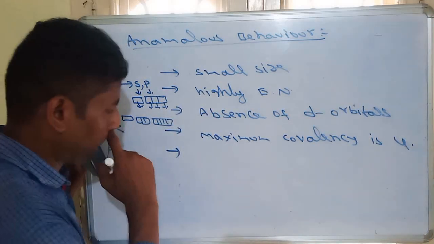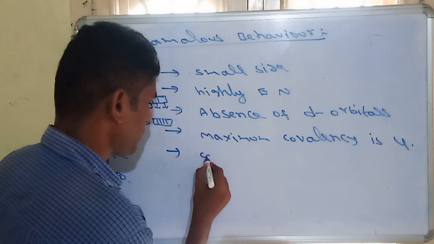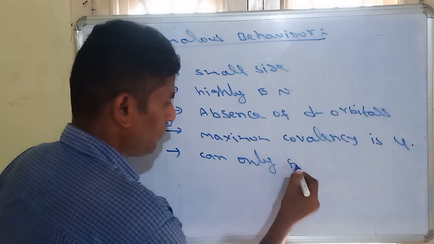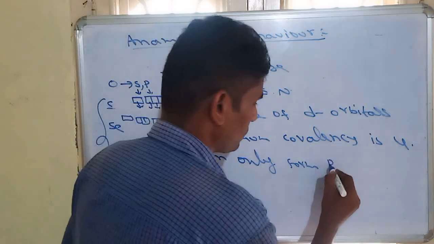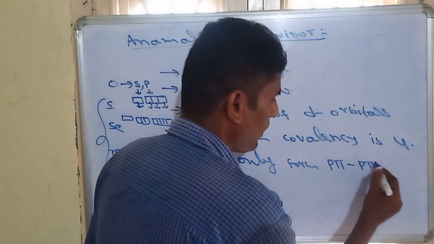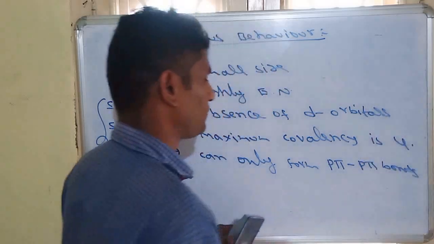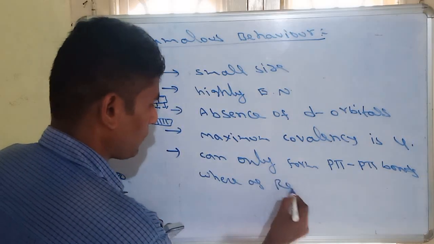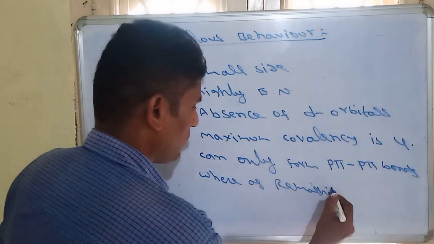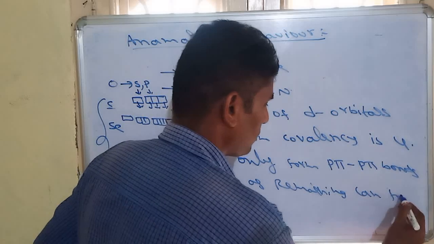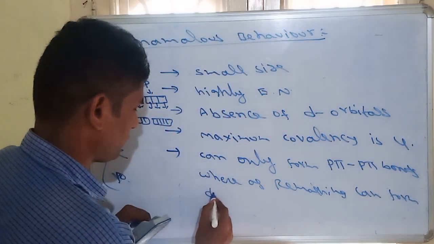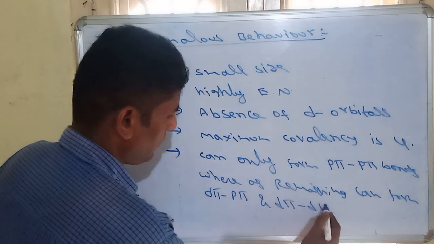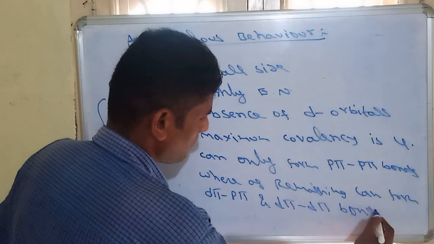Another last point is oxygen can only form pπ-pπ bonds, whereas the remaining can form dπ-pπ and dπ-dπ bonds.